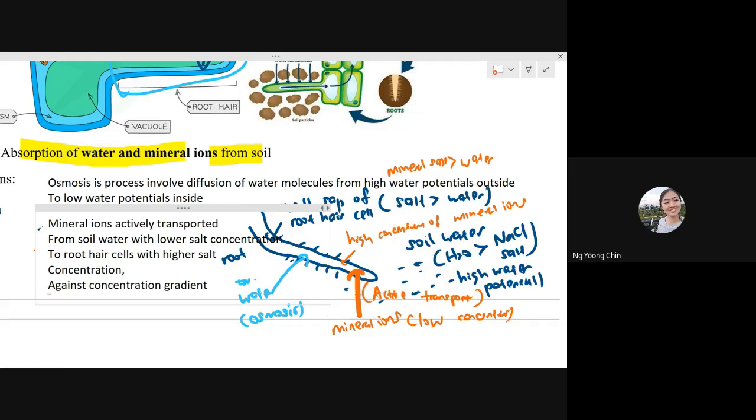Again, concentration gradient means from low to high, low to high. That means against. Concentration gradient means the concentration of a specific particle inside the medium. So this means 浓度, okay, 浓度. It means that in active transport they move from 低浓度 to 高浓度. Because they go from low to high, they need help from the carrier protein and also ATP energy.